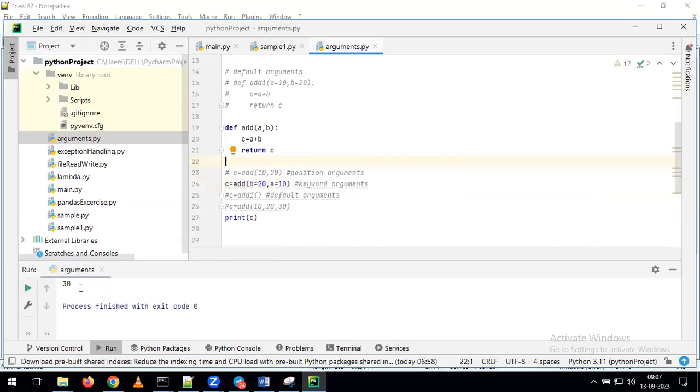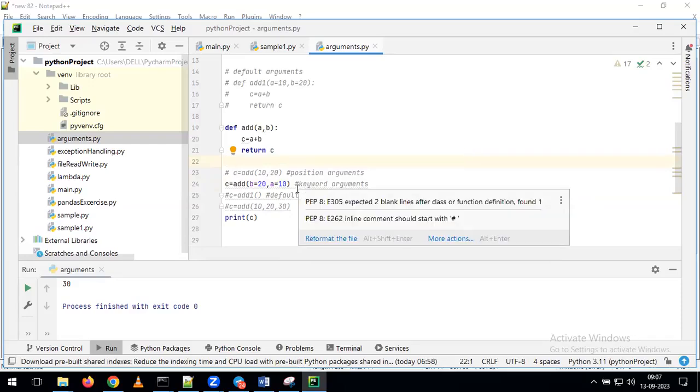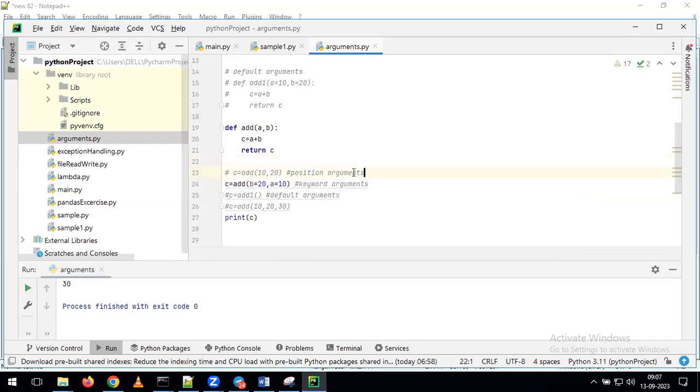So what's happening? We are getting the same output. Now, why I'm explaining all these things is nothing but, depending on your convenience, you can either go for positional arguments or go for keyword arguments also. Now in the same way, we have one more type of argument called a default argument.